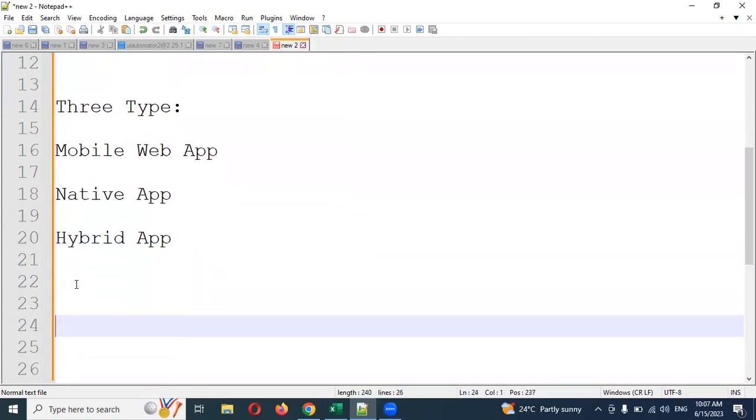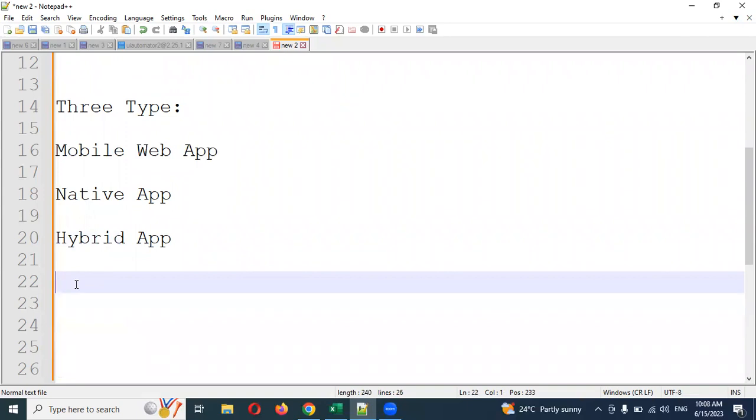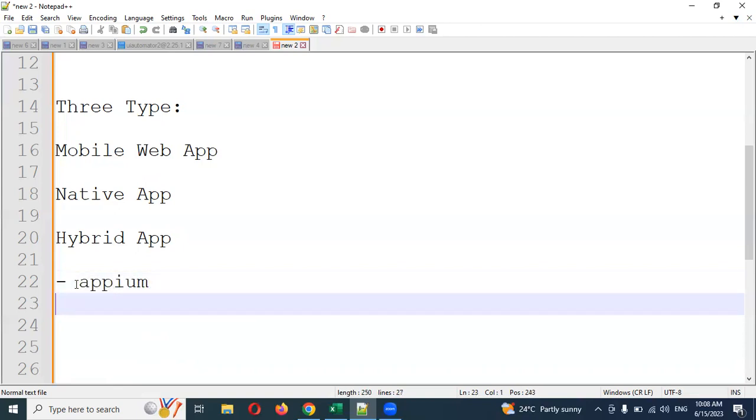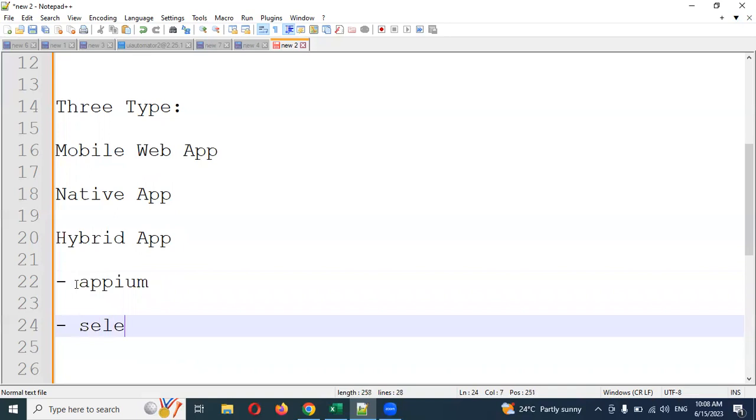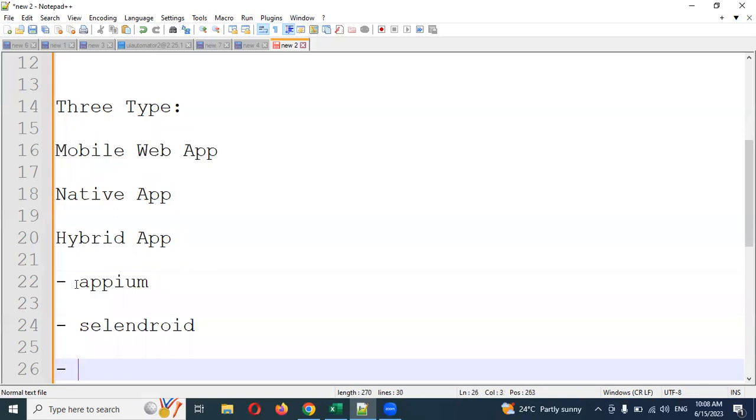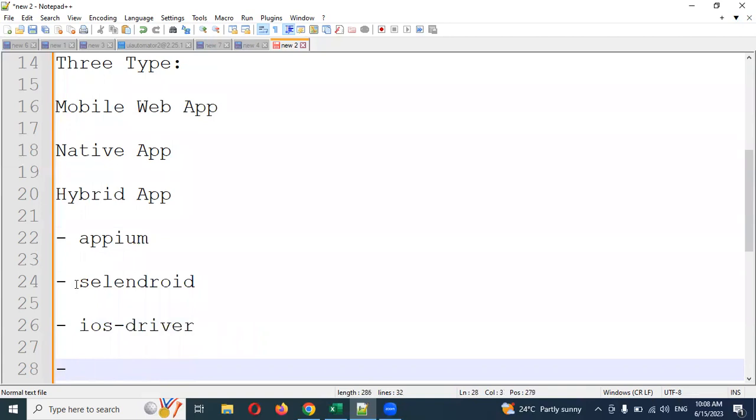Now maybe you'll get a doubt: how many tools are available in the market to do automation or web application testing? Sorry, like mobile application, apps testing. How many tools are present in the market? If you say one is Appium, huge numbers of people are using Appium, and the second one is Selendroid, and we can say iOS driver, and we can say Calabash,